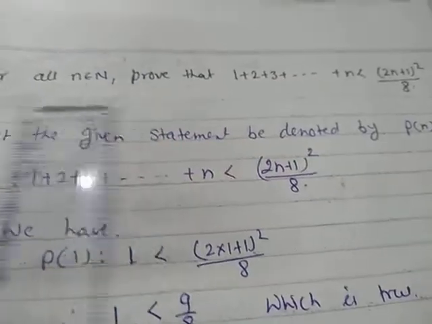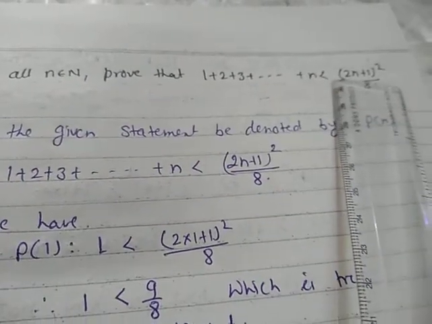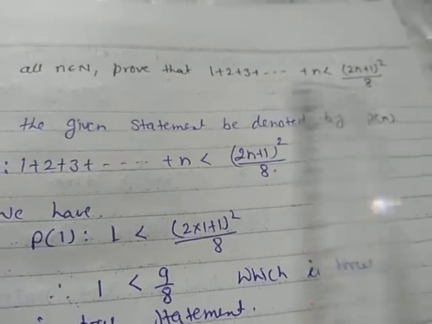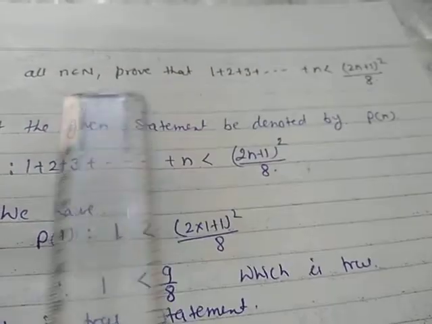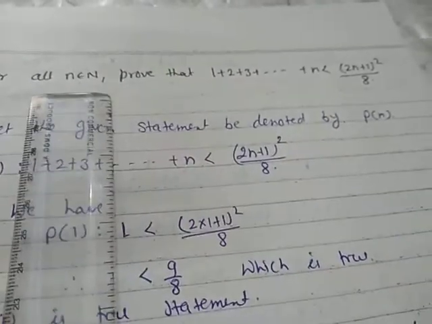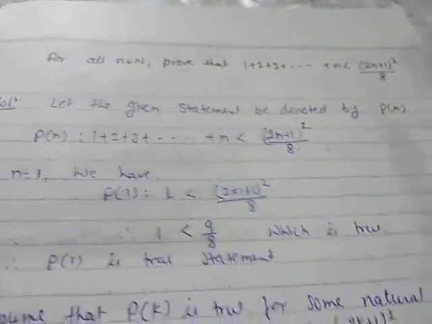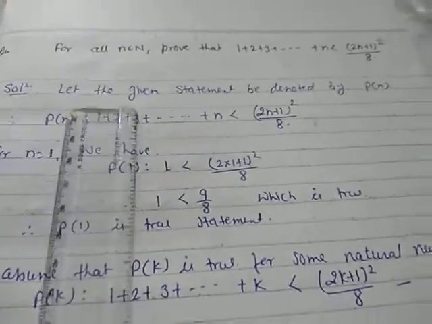Now just see, children, here the equals sign is not given. Therefore the method is a little bit different. Okay, so now I am explaining the method of how to do it.